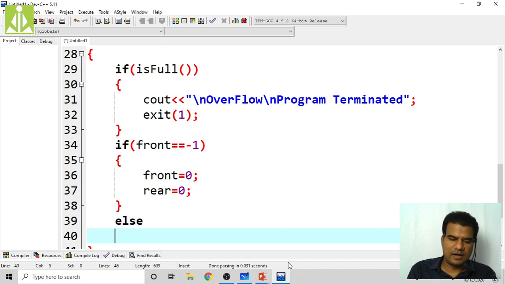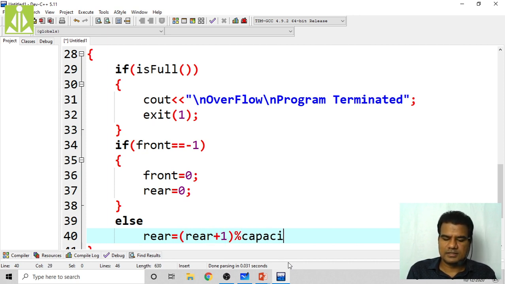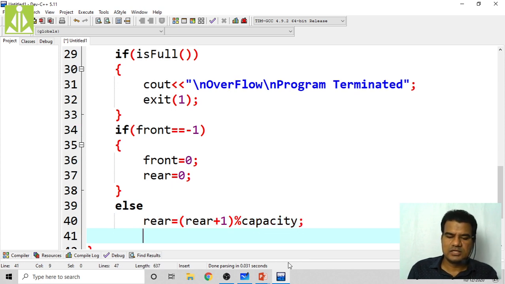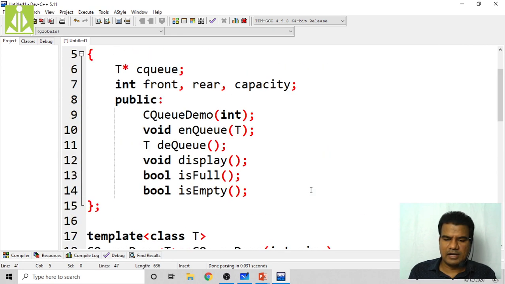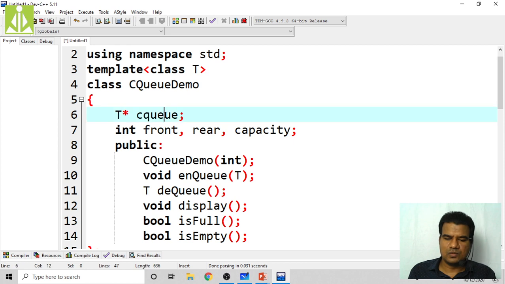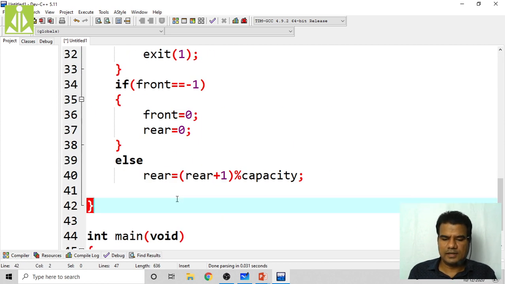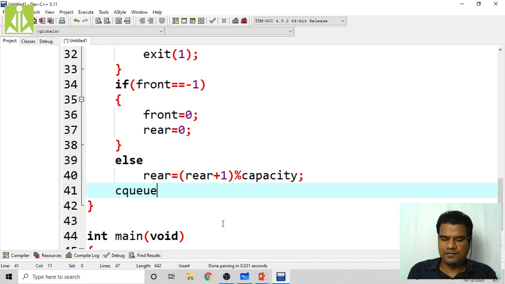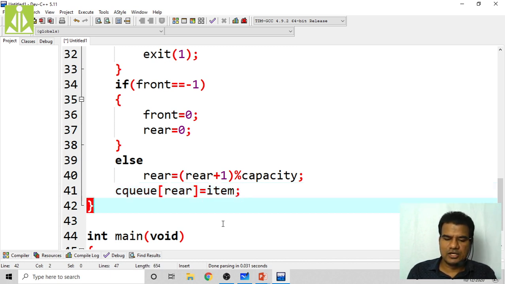In else case, we have to do the insertion, actual calculation of rear plus 1, rear plus 1 modulo division capacity. So like this. So after this, to input the element, CQ of our array name is CQ only, right? Yeah, array name CQ of, yes, here you do that, CQ of rear. At rear location only we will add the item. So like this the insertion takes place, that NQ takes place.